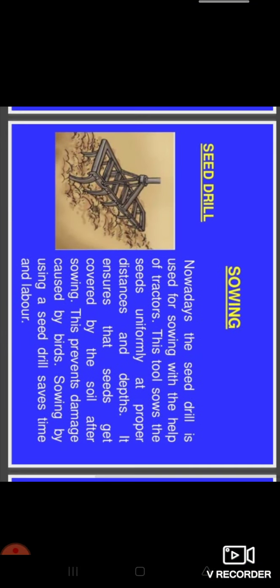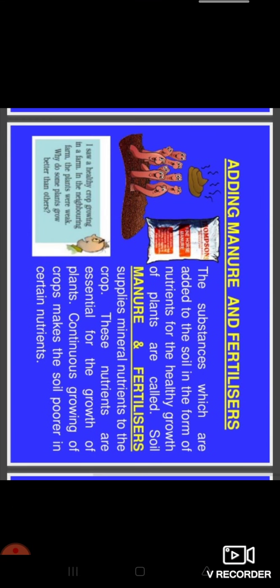But if you use the seed drill, it saves your time. Not only that, the seed is sown at the proper depth, and between two seeds a proper distance is maintained with the help of this if you are doing sowing. So this is all about sowing.